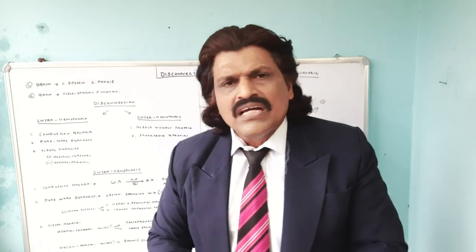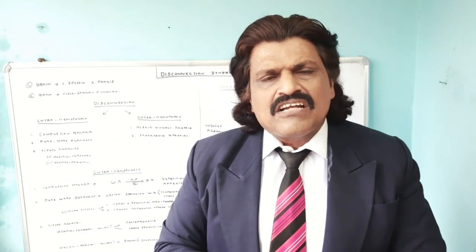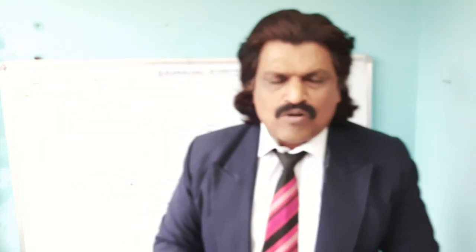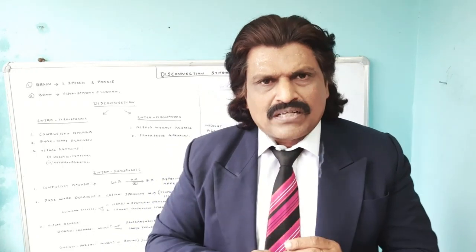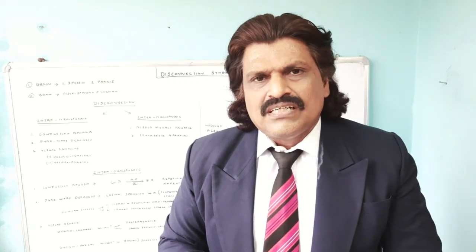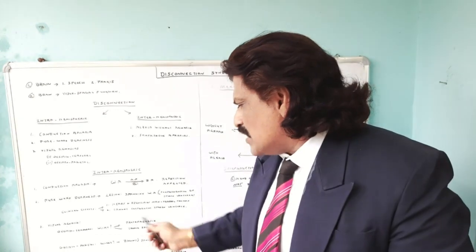Then the next we have is the visual agnosias. When there is a disconnection between the occipital lobe and the parietal lobe, or occipital lobe and the temporal lobe, various interesting clinical features result. So when the occipitotemporal areas are disconnected, there is a clinical manifestation of what? The patient seems to have lost the meaning of what he sees. For example, he cannot identify the human face. That is known as prosopagnosia. So the what is lost. He cannot identify colors, color agnosia.